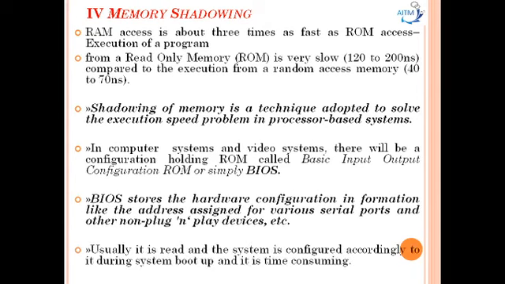Usually it is read, and the system is configured according to it during system boot up, and this is time consuming. So memory shadowing is a technique adopted to solve the execution speed problem in processor-based systems.